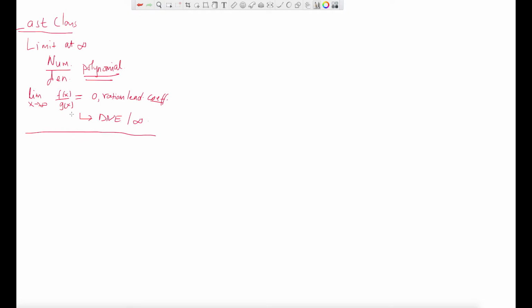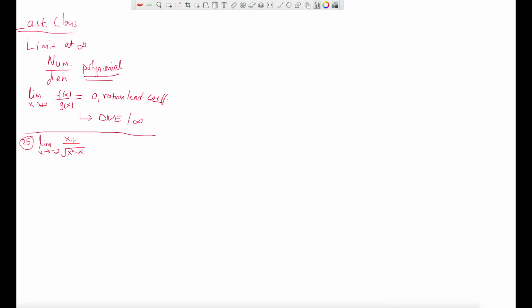But how do we find out the limit if the numerator or the denominator or both are not a polynomial? For example, if they have a root, or if there is sine x, cosine x, that type of function, then how do we handle those things? So for example, let us try to do question number 25 from the book. This is the limit as x tends to negative infinity. The question is x over the square root of x squared minus x.